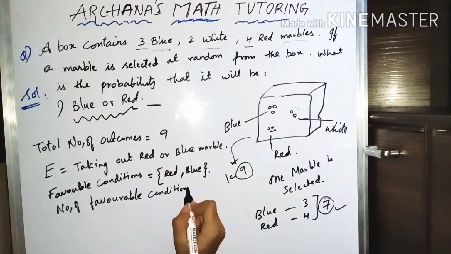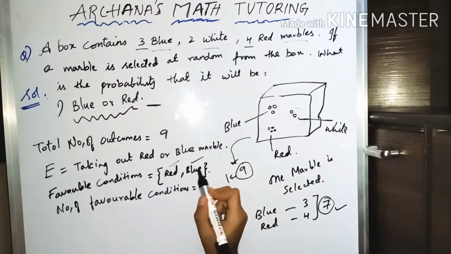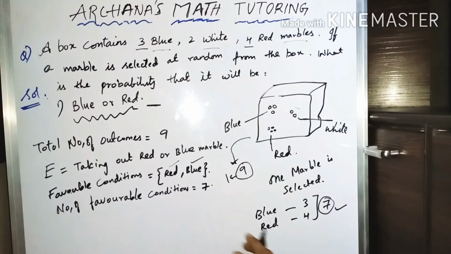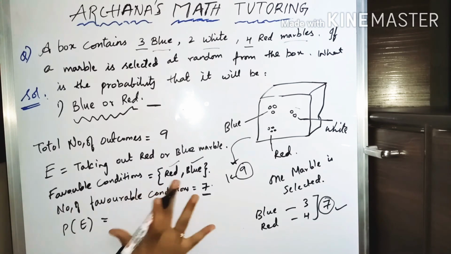Number of favorable conditions. So what are our favorable conditions? We can take either a red marble or a blue marble. There are 4 red and 3 blue, so 7 is in our favor. You can take any one marble out of these 7 marbles. So the probability of our event to occur is, what is our event? Taking out a red or blue marble.